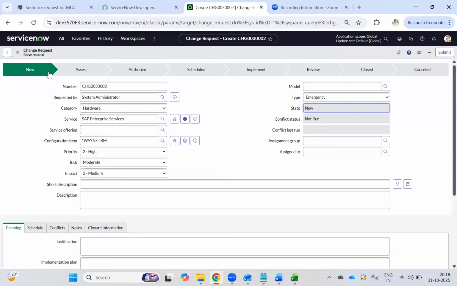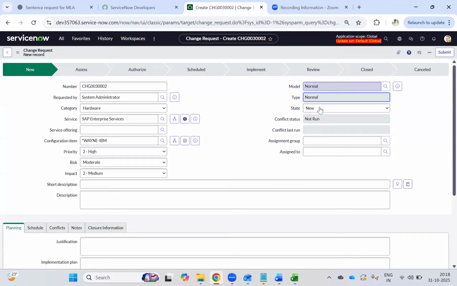Here you can also see this is called breadcrumbs. What is that? Normally this header part, the new, assess, authorize, schedule, implement, review, close, and cancel. Our model is normal, so let's select normal only.